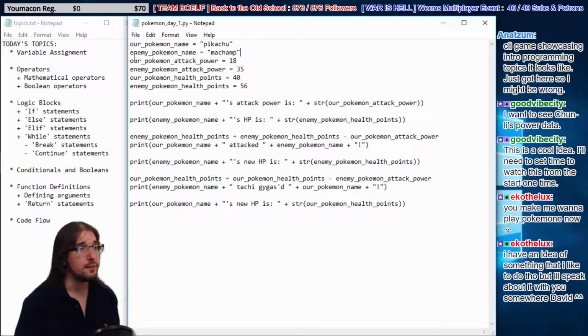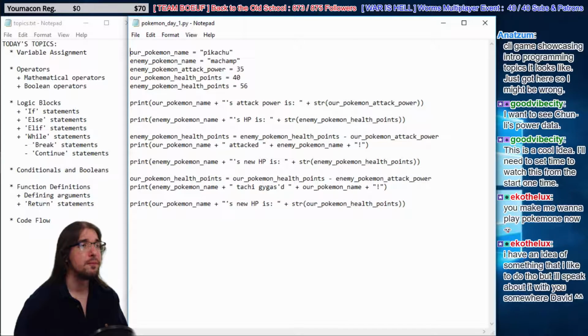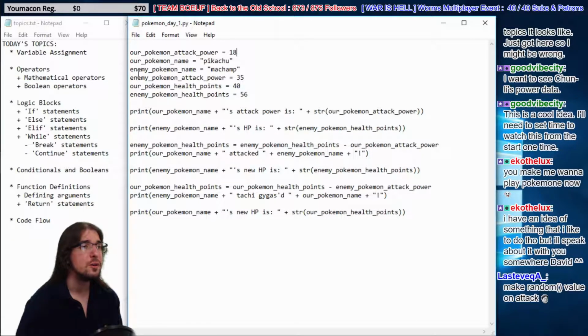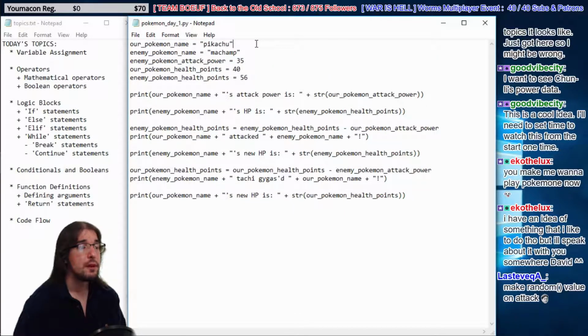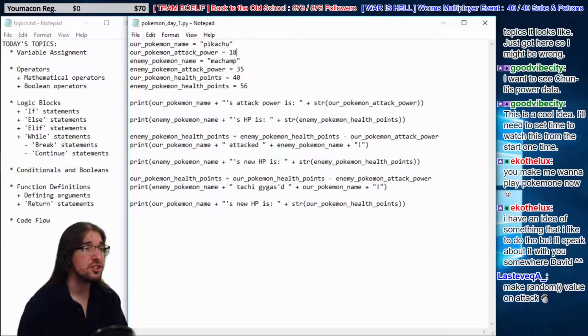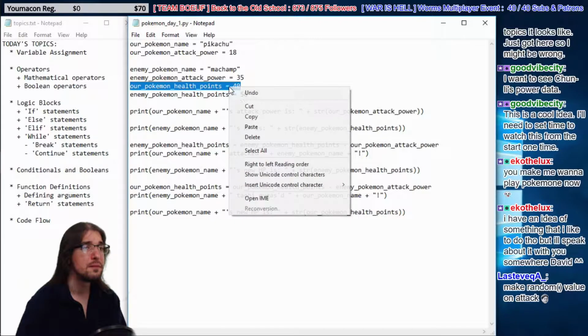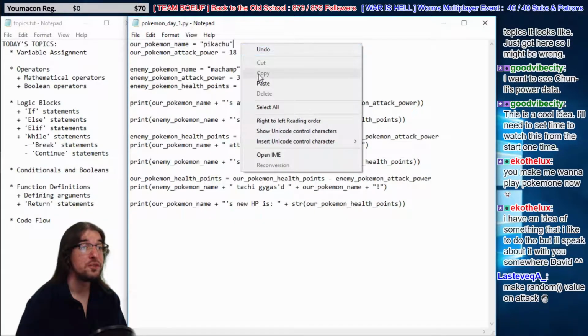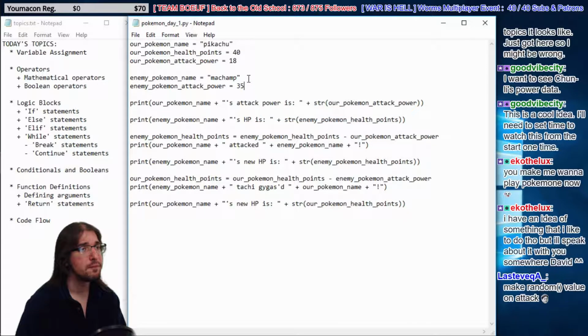We can define the Pokemon's attack power first if we want. Let's cut this and then paste it up here. All right, so this doesn't matter. It doesn't matter what order we do this stuff in. We're just defining a bunch of assorted data. In fact, why don't we group our data, just for our own pleasure, based on which Pokemon is which? So we're going to define our Pokemon stuff first, just to make it more readable. Then we're going to give the enemy Pokemon his stuff.